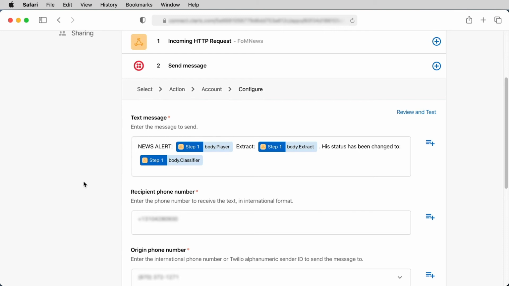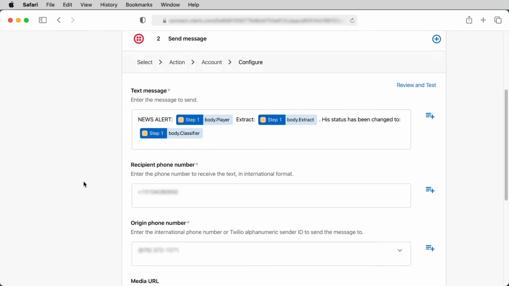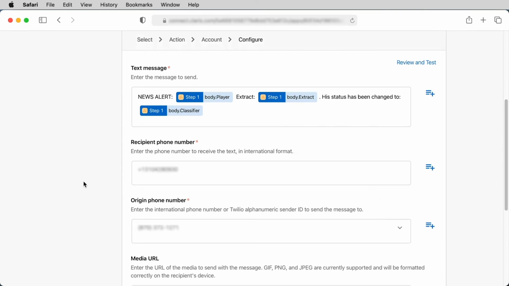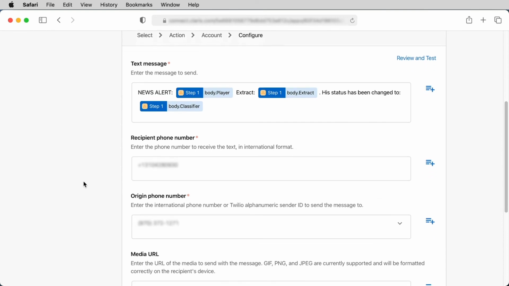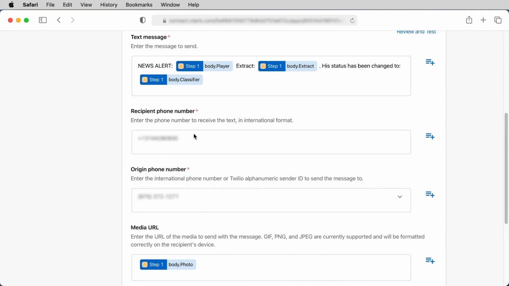This flow uses an action leveraging the Twilio connector to send a notification email to a system administrator, or even to broadcast to all subscribers. The connector uses step data that comes over as JSON data in the curl options of the script that triggers the webhook. So this information is coming over from the FileMaker app. This is how we transfer data from the FileMaker app into Claris Connect flows.